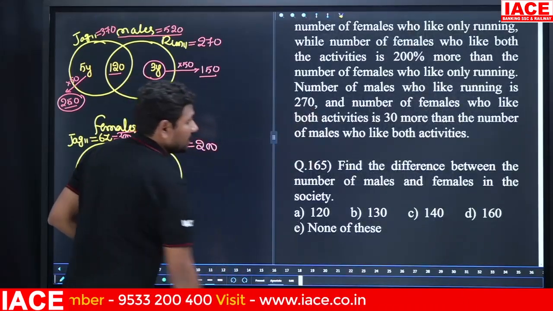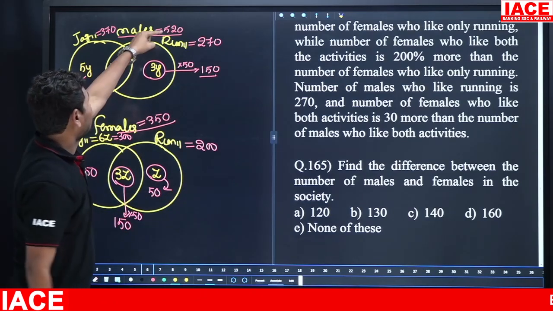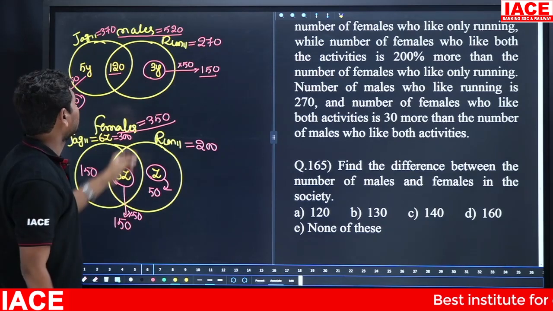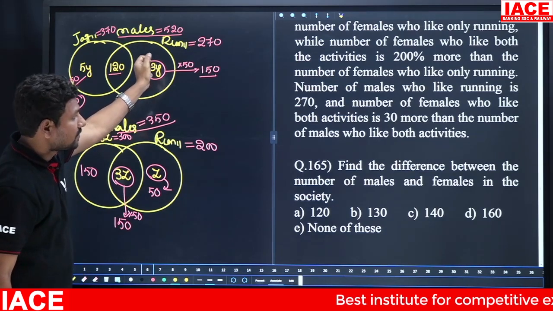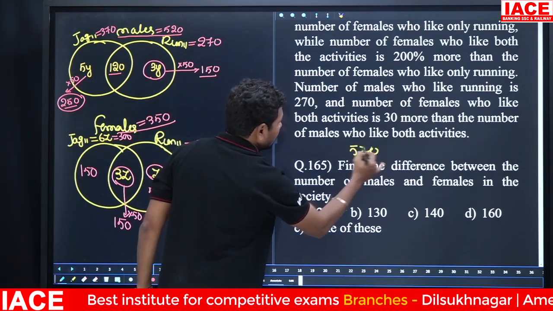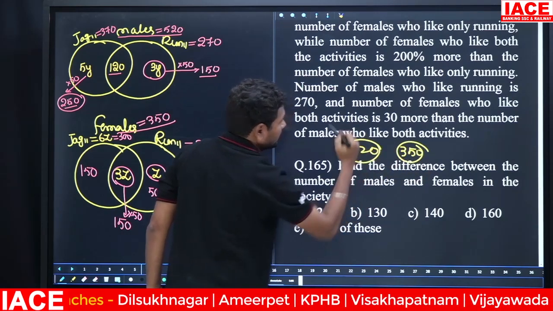Next. Find the difference between the number of males and females in the society. Then males are 520, females are 350. 520 to 350 difference is how much? Find the difference between number of males and females clearly. Males is 520 and females are 350. 520 to 350 difference is required.